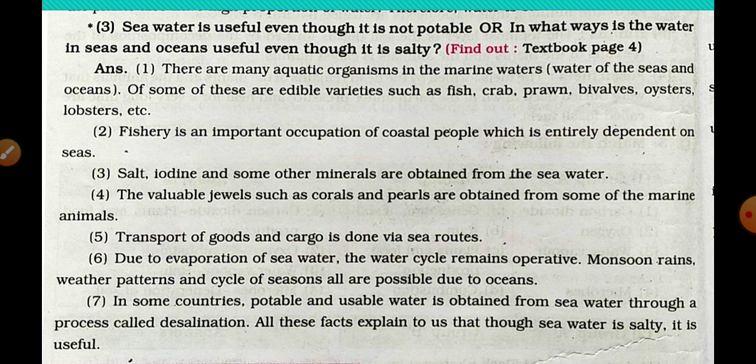Transport of goods and cargo is done via sea routes. Due to evaporation of seawater, the water cycle remains operative. Monsoon, rains, weather patterns and cycle of seasons all are possible due to the oceans. In the 7th point, in some countries, potable and usable water is obtained from seawater through a process called desalination.